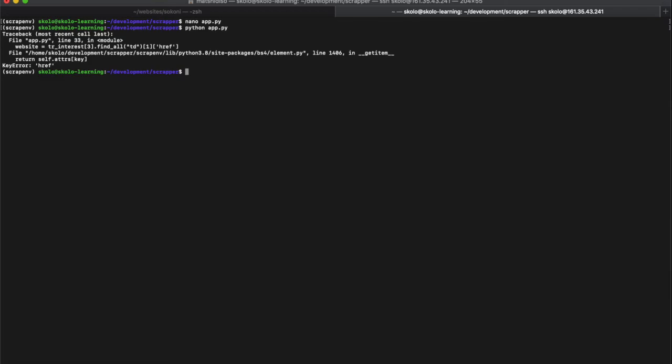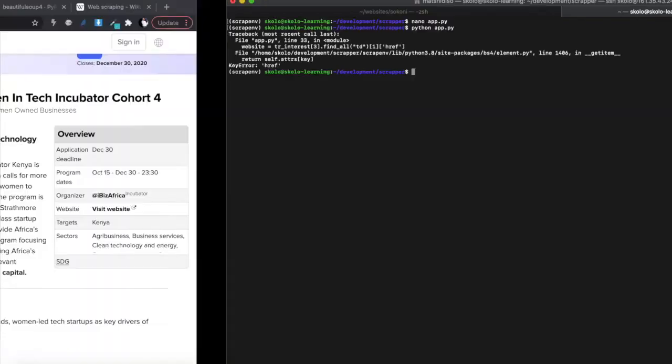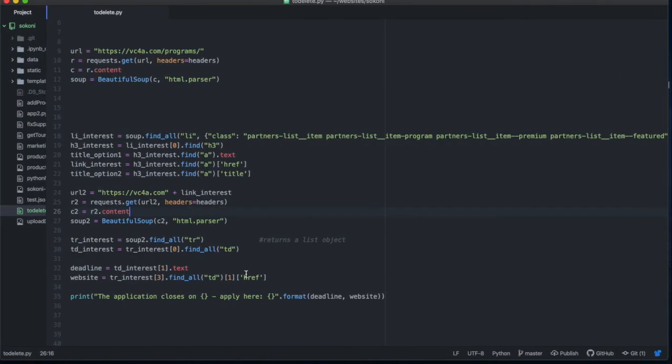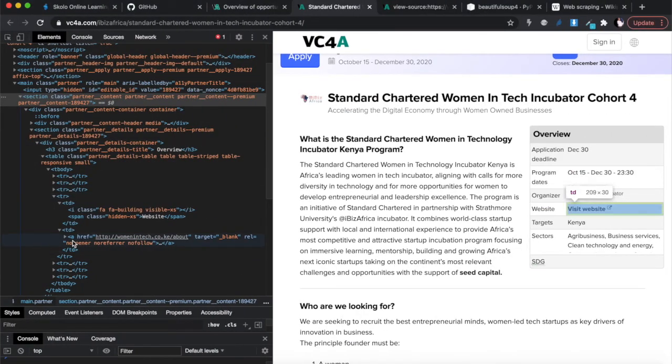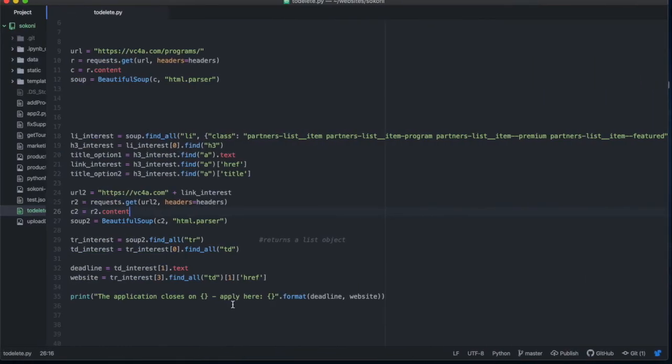See, href. Okay, so I've got something wrong there. Oh yeah, sorry. I know what I've done wrong. Once I've got the TD at 1, I need to get the A first before I get the href. So I need to say TD at 1. All right, so leave it like that. Okay, so this is not a website, this is the TD.